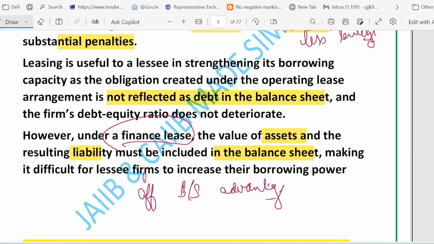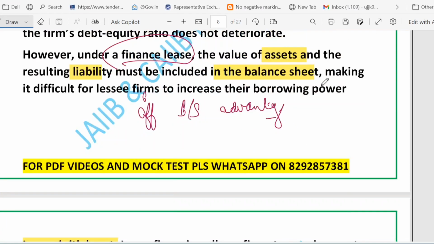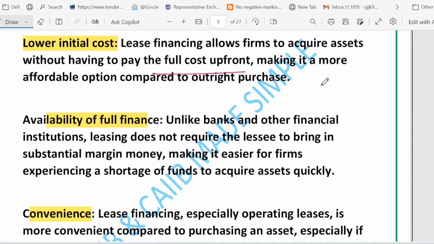Operating lease will traditionally get off balance sheet, improving debt equity ratio. Finance lease puts assets and liability on the balance sheet. Main benefits of leasing are lower upfront cost, right? Then availability of full finance. You can get access to full finance, lower initial cost. Margin money is very little or no margin money. Convenience is there, speed is there. So remember, classification is based on substance, and modern accounting reduces some off balance sheet advantage.